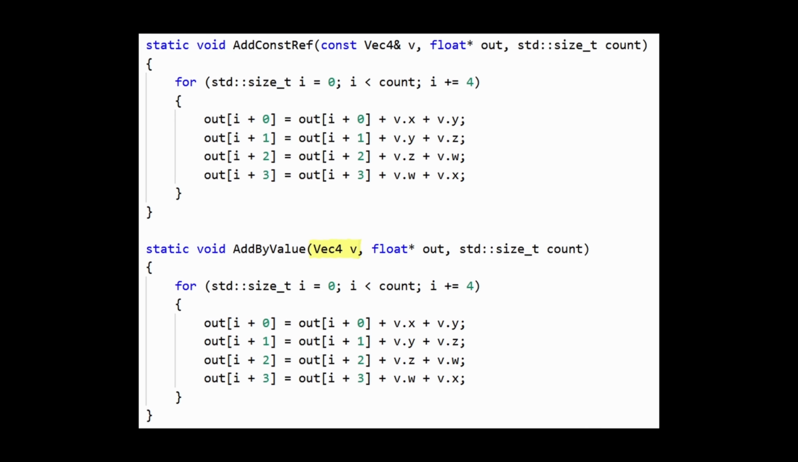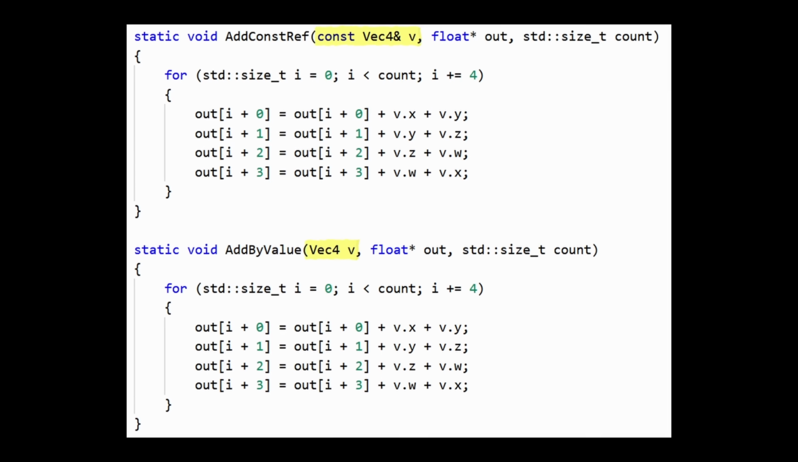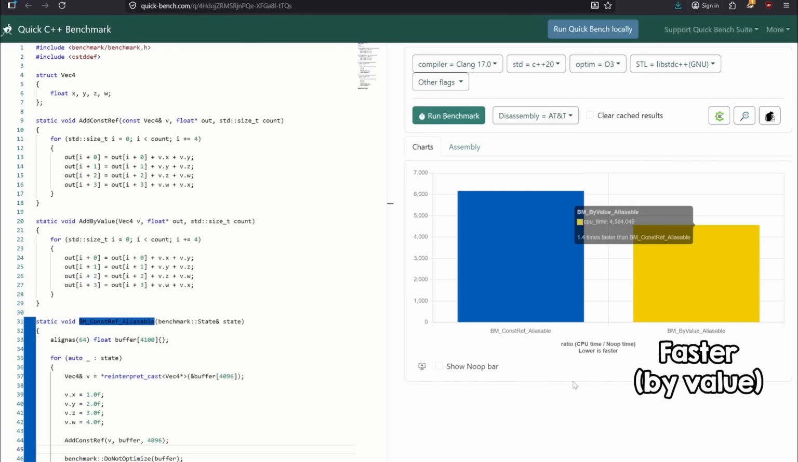But wait, because I have another example, where I again take something by value, and then by reference. And in this case, the function that takes it by value is significantly faster. What? I'm going to explain to you why, but you have to promise me something, okay?